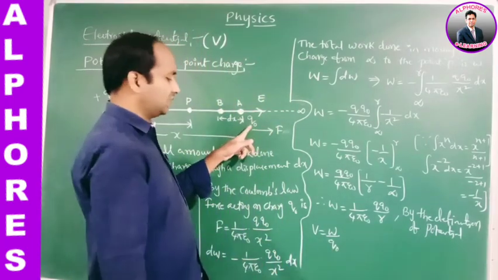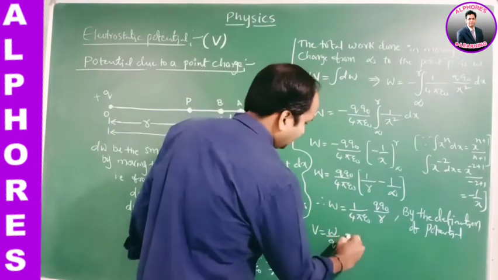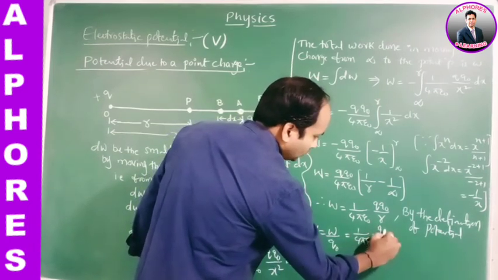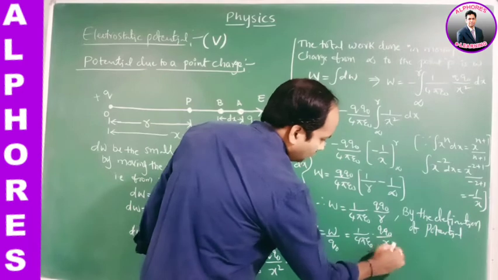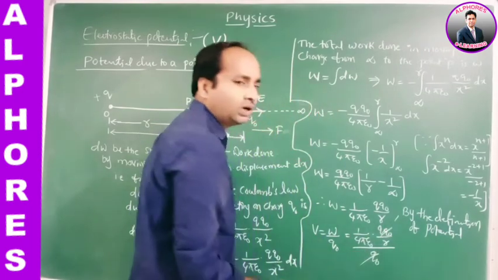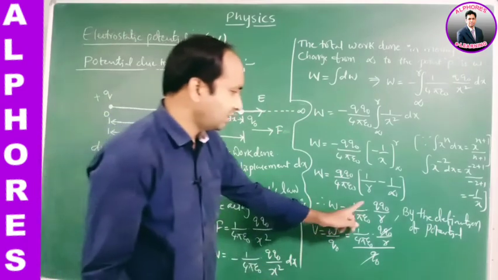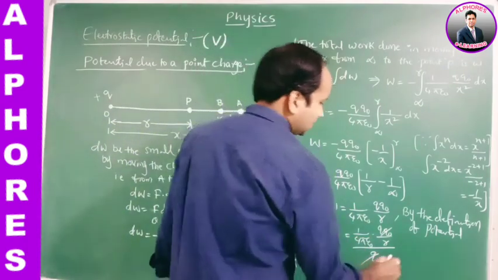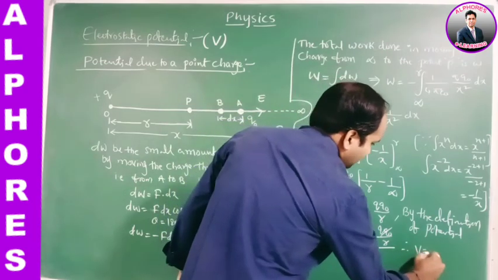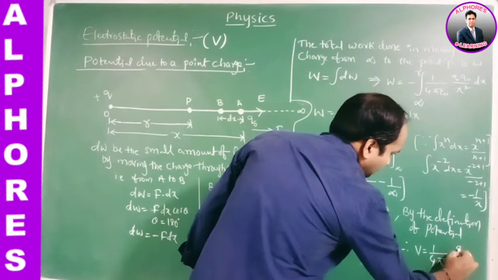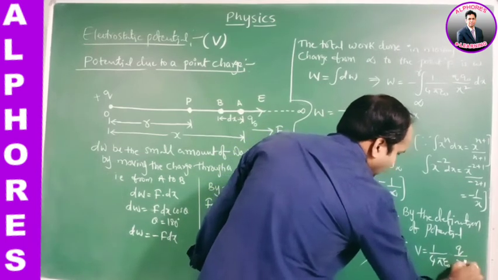So the work we got here is 1 by 4 pi epsilon naught Q naught by R, whole divided by Q naught. Now Q naught gets cancelled. Therefore, V is equal to 1 by 4 pi epsilon naught Q by R.